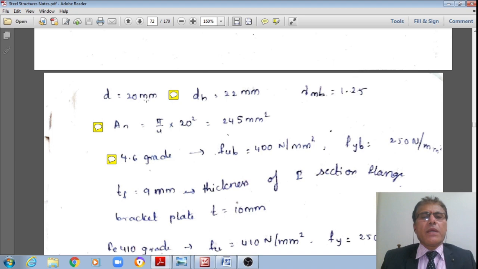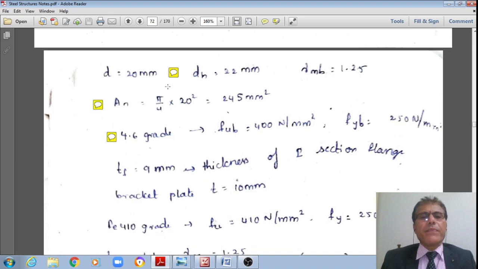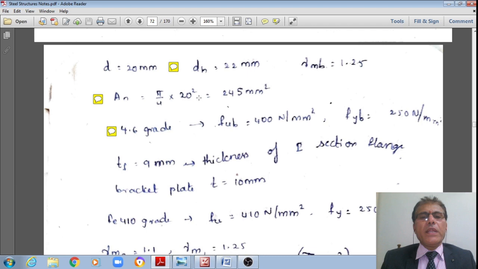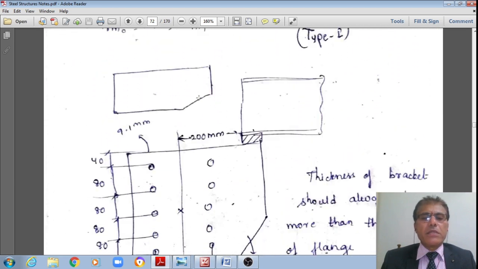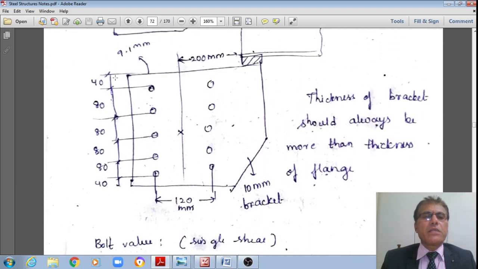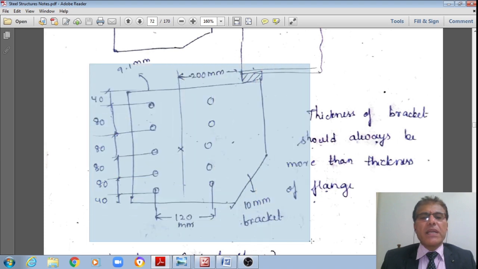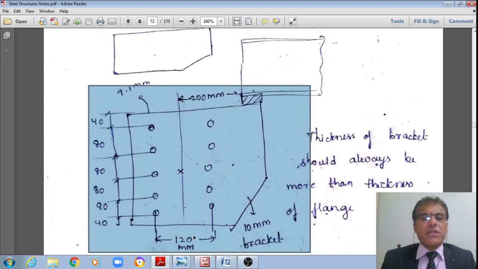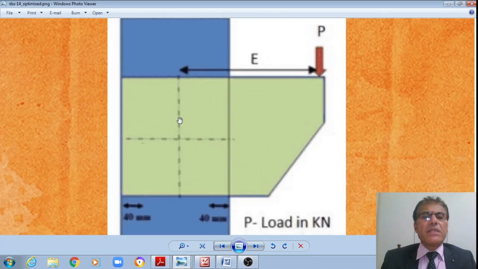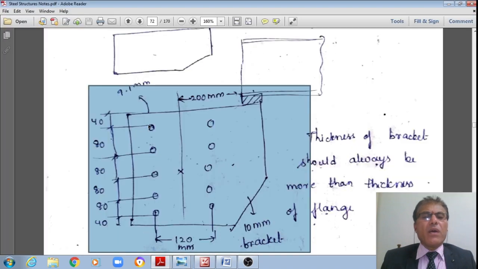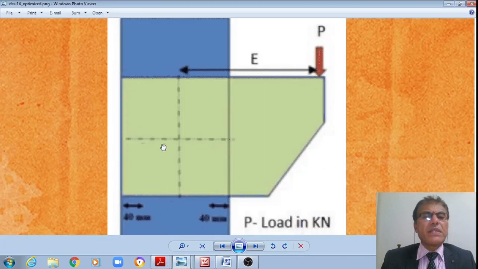Now that is how the diameter of the bolt is given, as 20 mm. This is how the schematic is shown, student. The schematic is like this, just now we have seen it. This schematic is provided by means of how many bolts? 1 2 3 4 5. 5 plus 5, 10 number of bolts. We can see 5 bolts here, 5 bolts here.